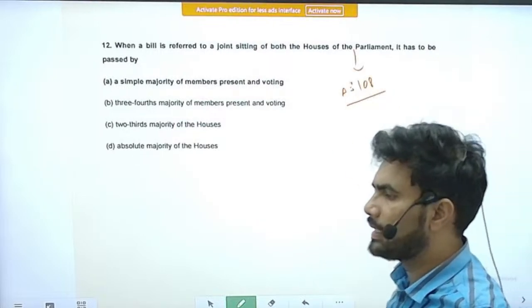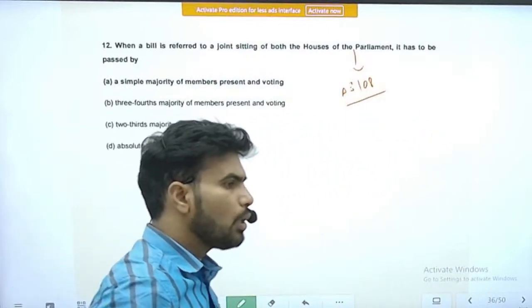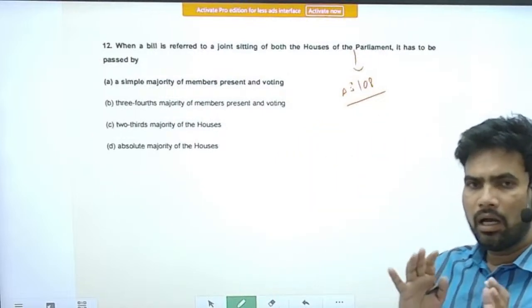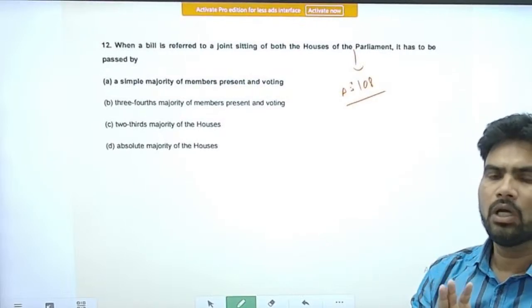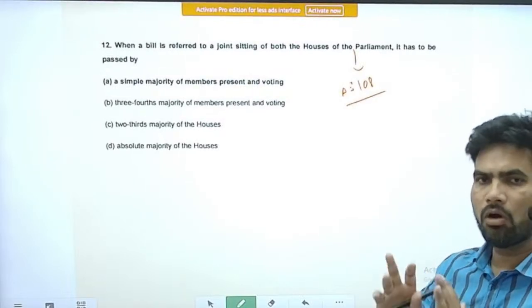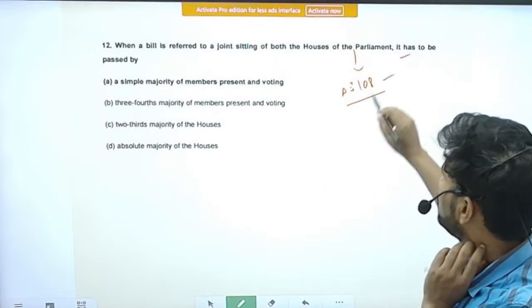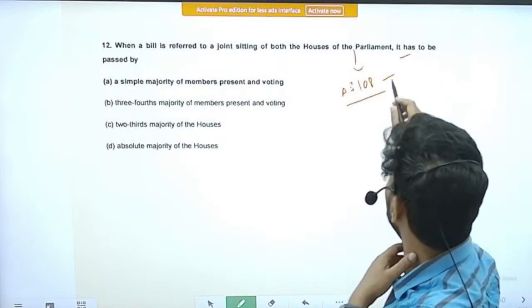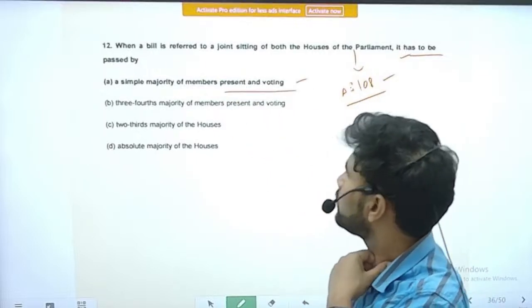Whenever there is a disagreement on a bill between the Rajya Sabha and Lok Sabha, where one house approves it and another house rejects it, it happens only for ordinary bills, not for finance or money bills or constitutional amendment bills. Then the joint sitting happens under Article 108, and the bill has to be passed by a simple majority of the members present and voting.